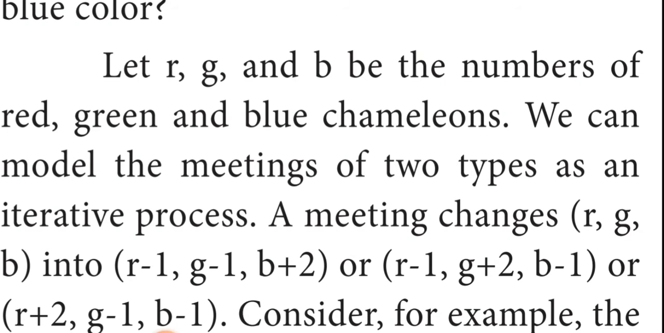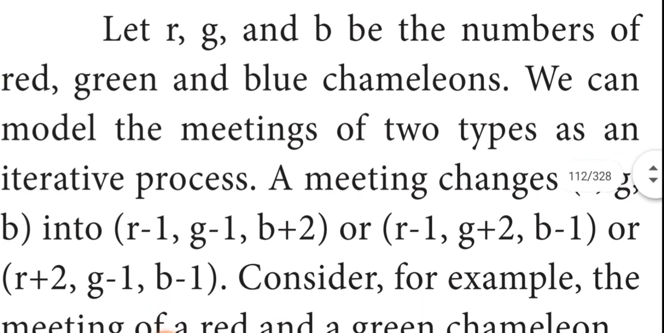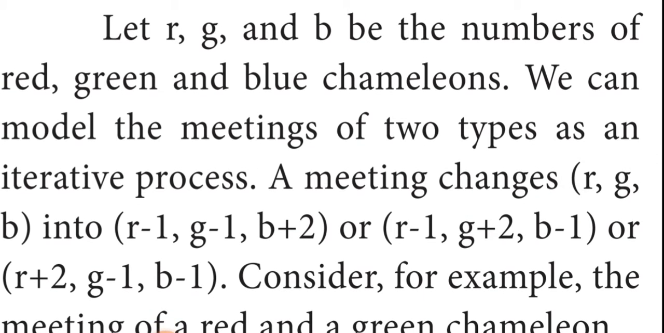So we can take the variables R, G and B. R is used to mention the red color, G is used to mention the green color and B is used to mention the blue color chameleons. So we model the meetings of two types as an iterative process. Here also we are doing iteration. An iterative process is nothing but repeating the process again and again; it is known as an iterative or looping statement. A meeting changes R, G, B, that is red, green, blue.